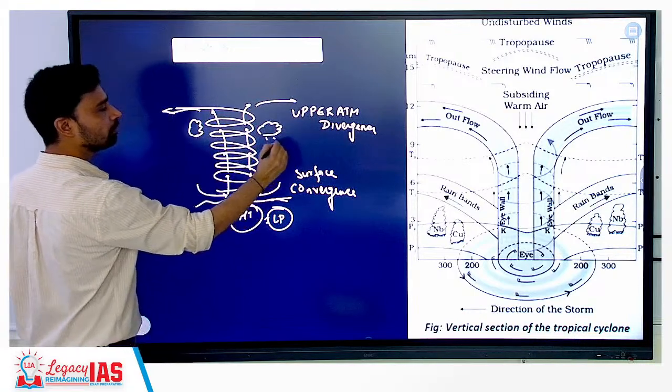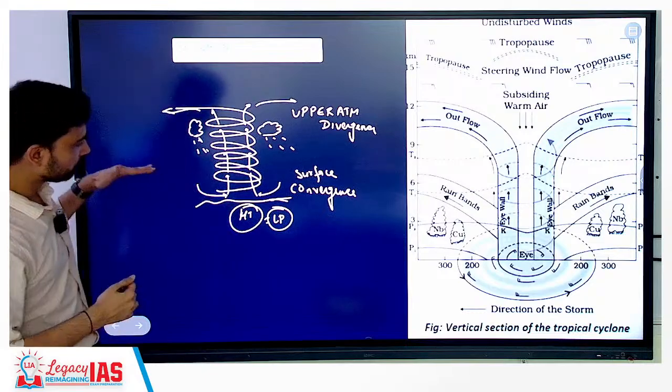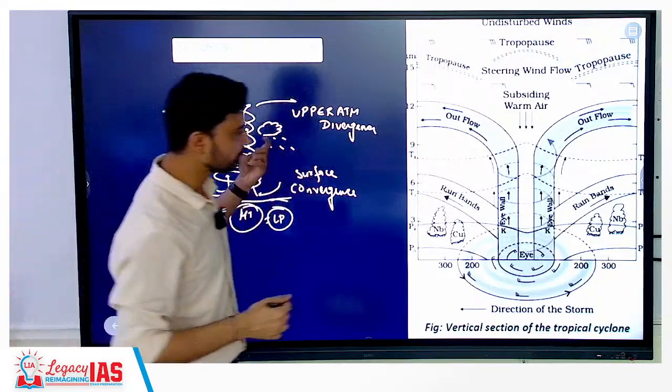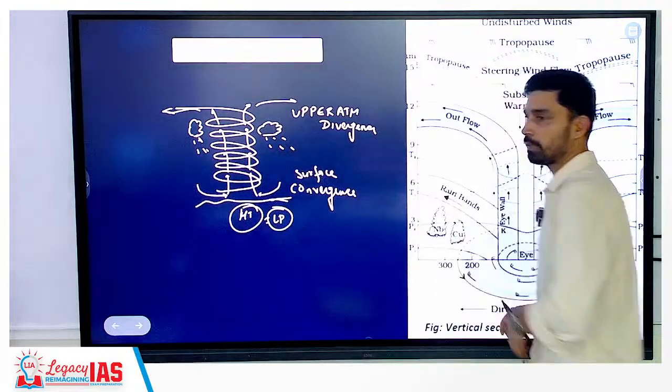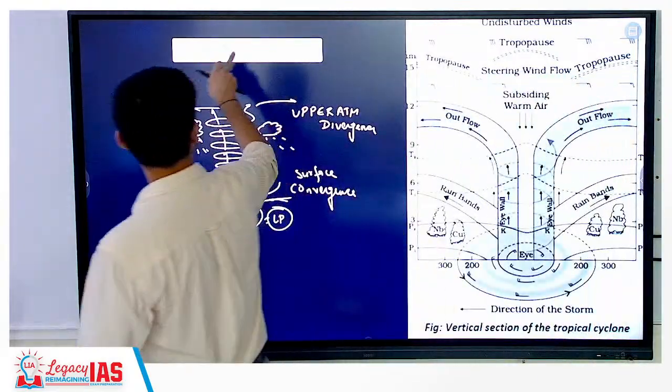Formation of clouds followed by rainfall as such. So, that is how simply we can explain the stages and the steps of how we can explain the formation of a cyclone. Clear? So, revise again from the class notes also, simple to understand here.